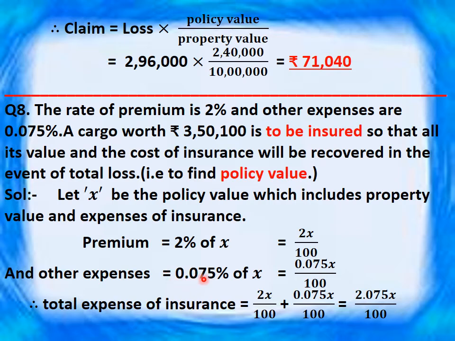So 0.075 percentage of x is equal to 0.075x upon 100. Now total expense of insurance is equal to premium amount plus the other expenses. So 2x upon 100 plus 0.075x upon 100 is equal to 2.075x upon 100.